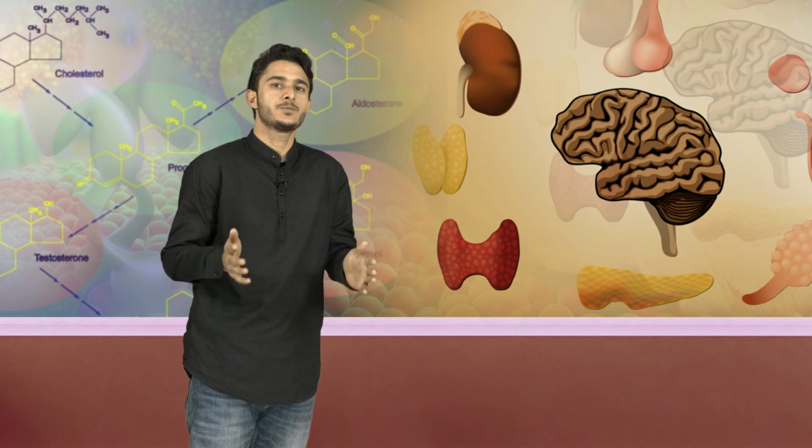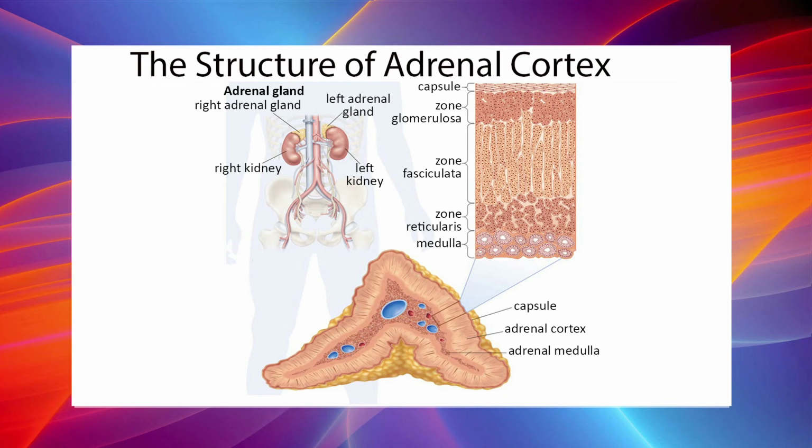To begin with, let us first talk about the adrenal gland. The two adrenal glands, each of which weighs about 4 grams, lie at the superior poles of the two kidneys. As you can see in the figure, each gland is composed of two distinct parts, the adrenal medulla and the adrenal cortex.